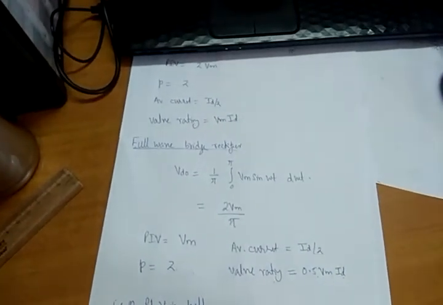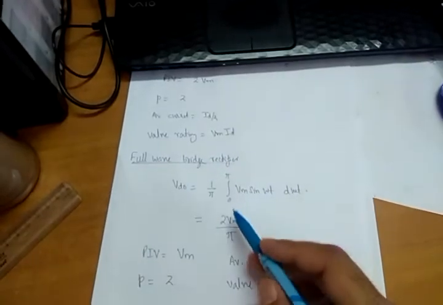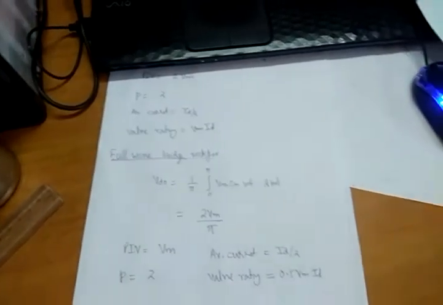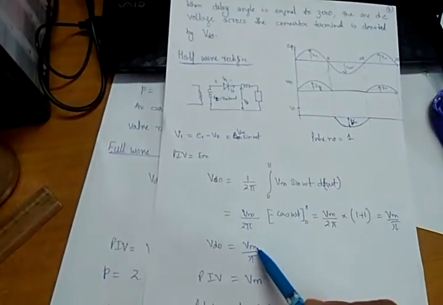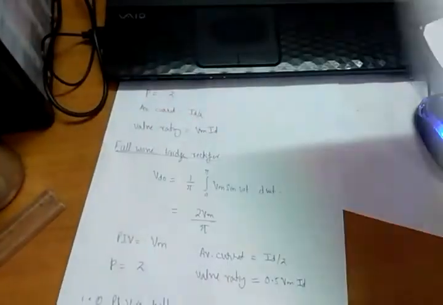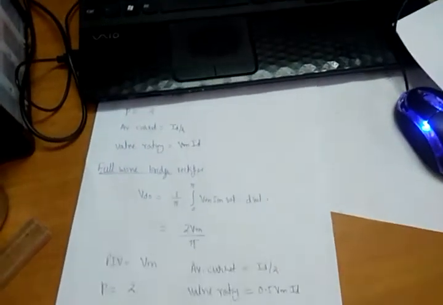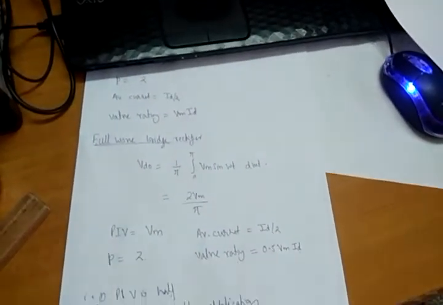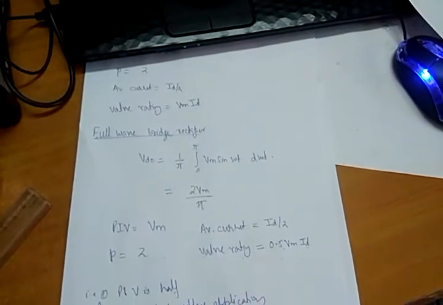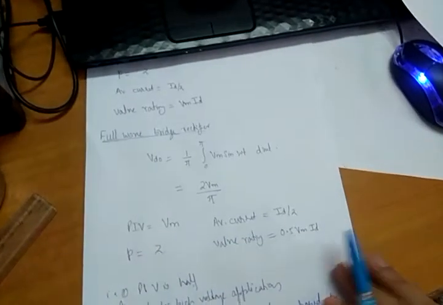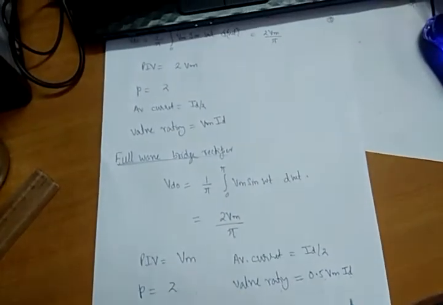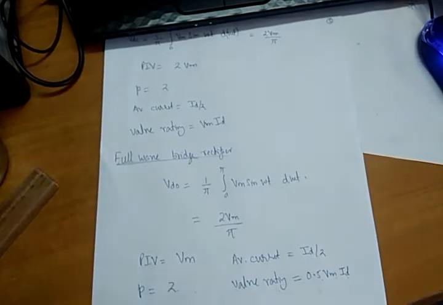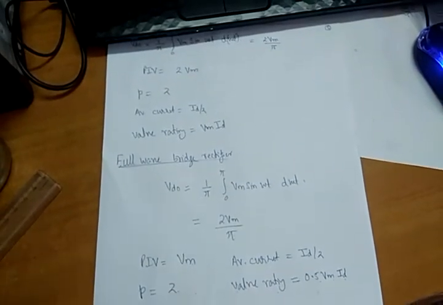So peak inverse voltage is half, and it is used for high power application as well, because we get twice VM upon pi. In case of center tap, we were also getting twice VM upon pi, but in case of a half wave, we are getting VM upon pi. But there is a problem in a center tap rectifier, that the transformer was not utilized properly. That problem has been solved in the full wave bridge rectifier. That is, better utilization of transformer is obtained as compared to the full wave center tap rectifier.